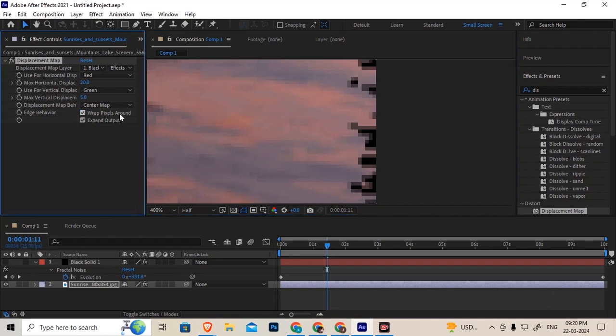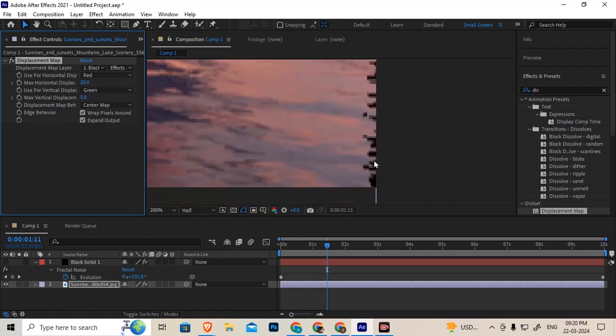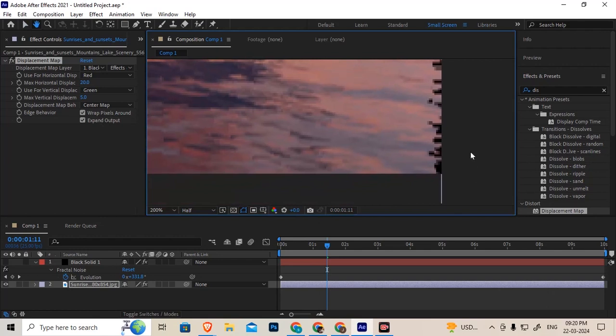So add a wrap pixels around. So this position it fills automatically. And another thing is, it won't give us the transparency at this location now.